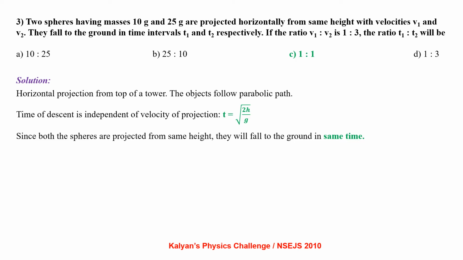As we can see, it is a case of horizontal projection from the top of a tower. The objects will follow a parabolic path. The time of descent is independent of the velocity of projection, given by t equal to root of 2h by g. Since both the spheres are projected from the same height, they will fall to the ground in the same time. So the ratio of times is 1:1.